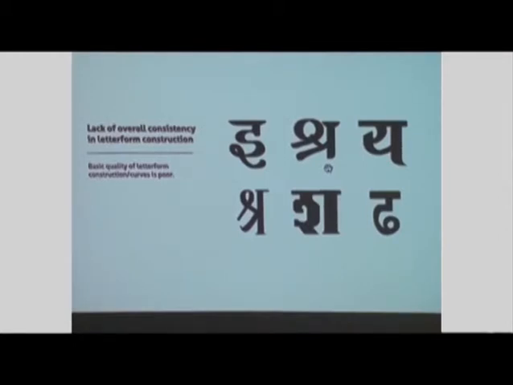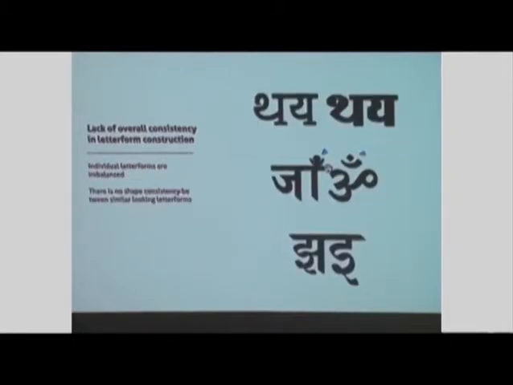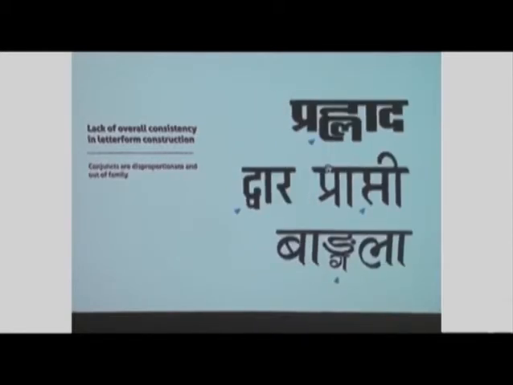First, lack of overall consistency in letter form construction. We find the basic quality of letter form construction and curves is poor. In the first example, the stroke width of the letter is thinner than the rest of the letters. In the second example, the letter is smaller in shape as well as stroke thickness compared to other letters. Similar characters like y and th, two Chandra bindus, z and e are inconsistent within the same typeface. Conjuncts are disproportionate and out of family.